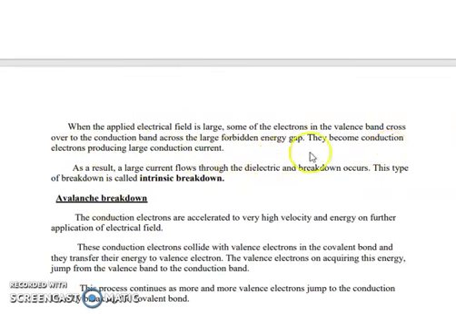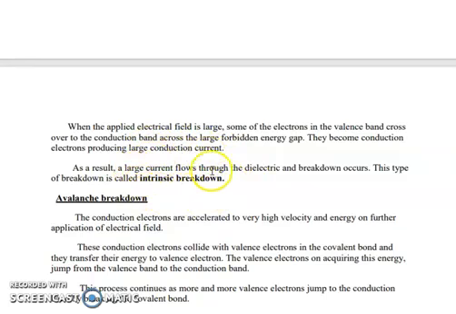How does that breakdown occur? Some of the electrons in the valence band cross over to the conduction band across the large forbidden energy gap. Once electrons cross over from the valence band to the conduction band, they are free to conduct current. Thus, they produce large conduction current. This type of breakdown is what is called intrinsic breakdown.